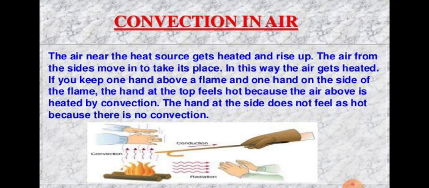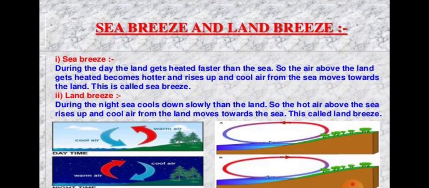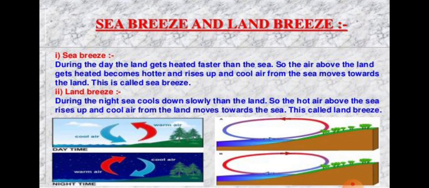When this process of hot air rising upward and cold air sinking downward takes place again and again, the air in the room gets heated uniformly after some time. Thus a room heater heats all the air in a room by setting up a convection current in the air.